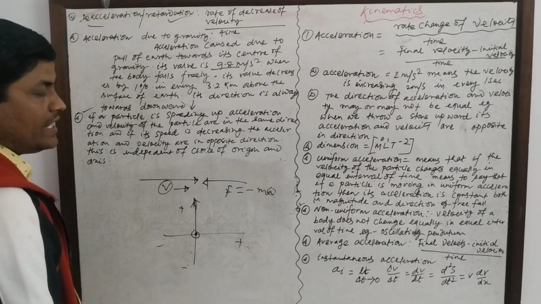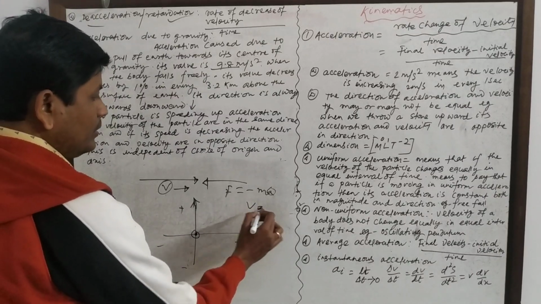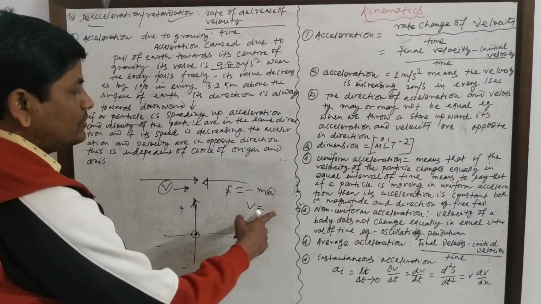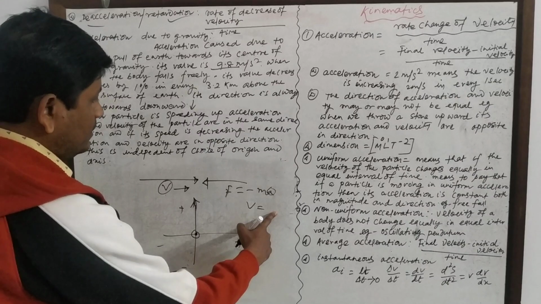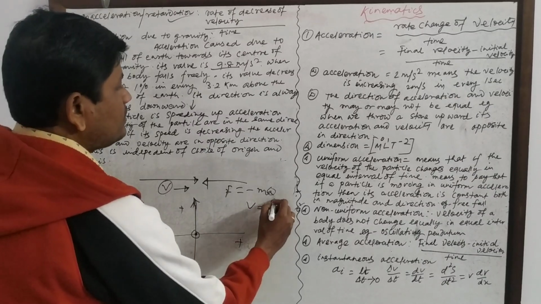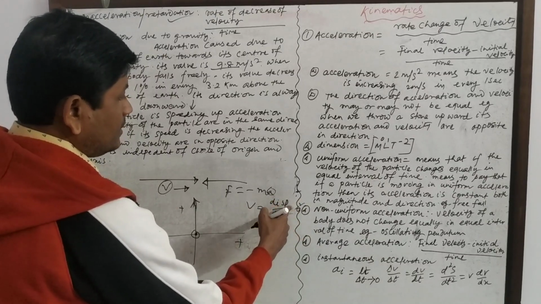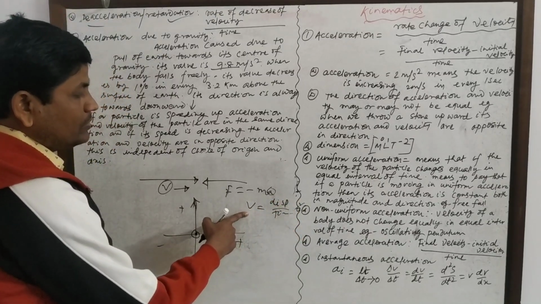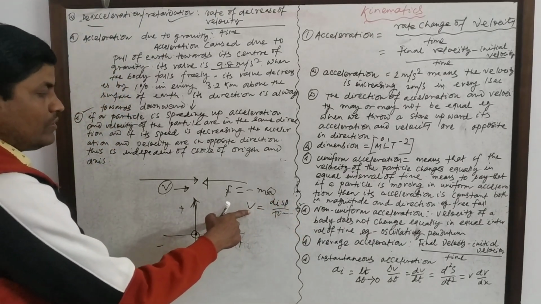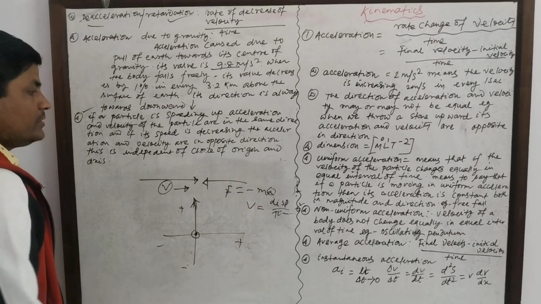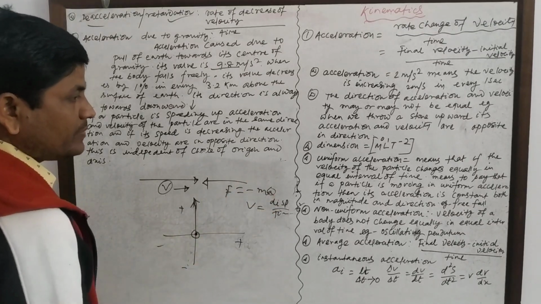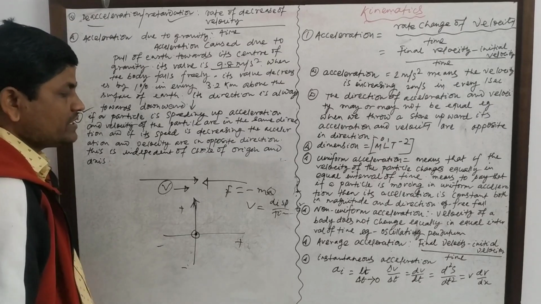The velocity will always have the same sign as the displacement. As you know, velocity is displacement by time, not distance by time. So the velocity and displacement will never be in opposite directions.